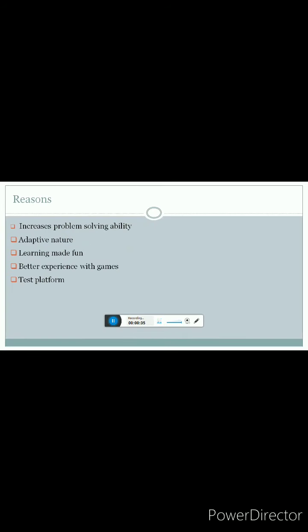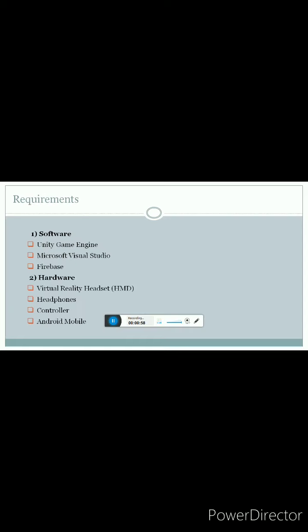So basically the goals of this project are: this will increase the problem solving ability of a student. This is adaptive in nature. With adaptive we mean that the questions can be changed with the same environment. Gaming experience makes learning a fun activity, and due to application of concepts required, this can also be used as a test platform. We have developed this game in the Unity game engine and use Firebase as a real-time database.